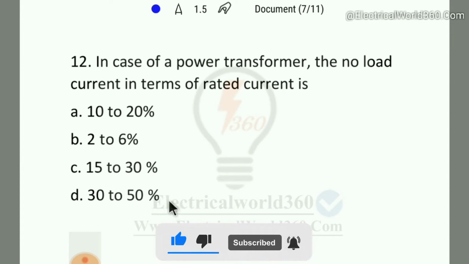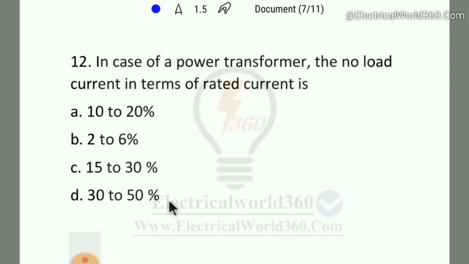So in that case, we should know in a transformer the no load current is just 2 to 6% of full load or rated current. So it can be neglected, however, it is quite considerable in the induction motor, so it cannot be ignored. So here the right answer is option B.